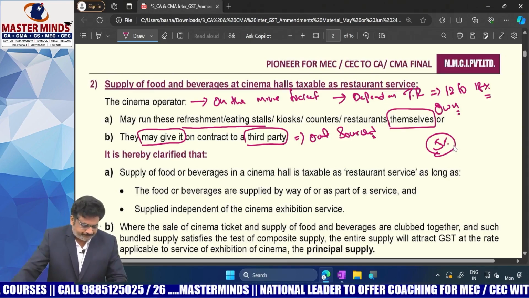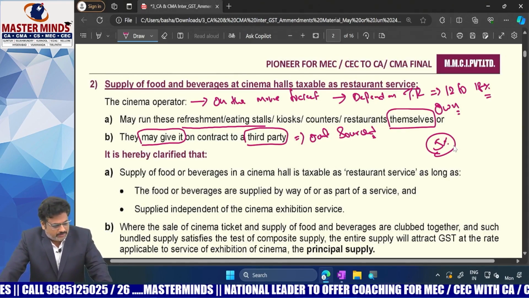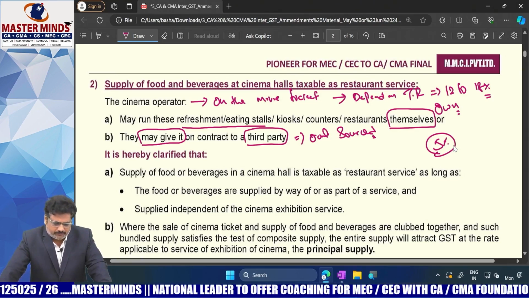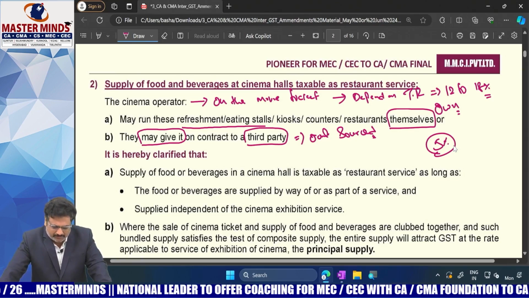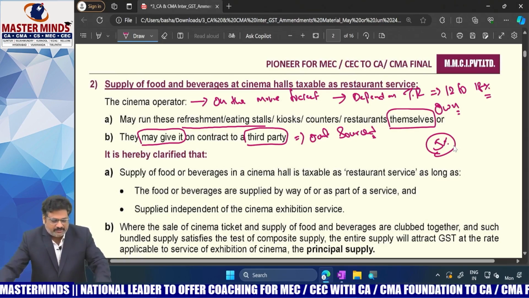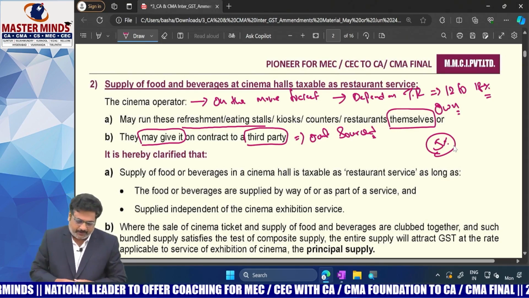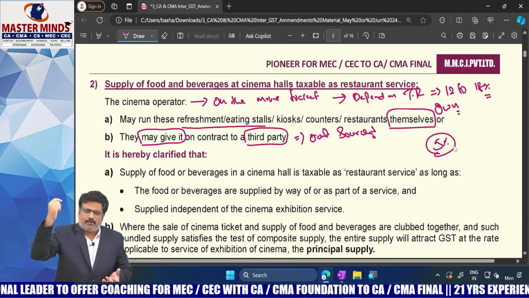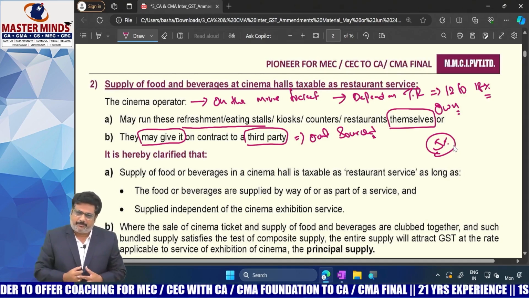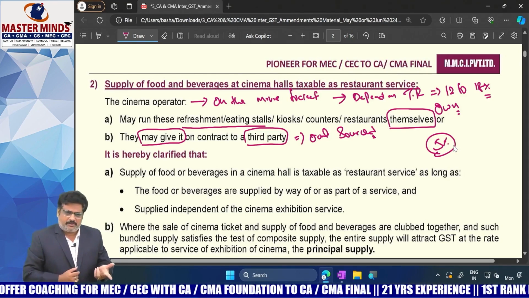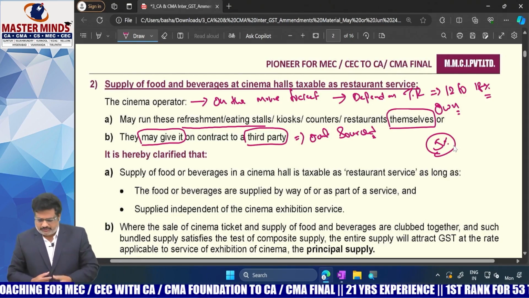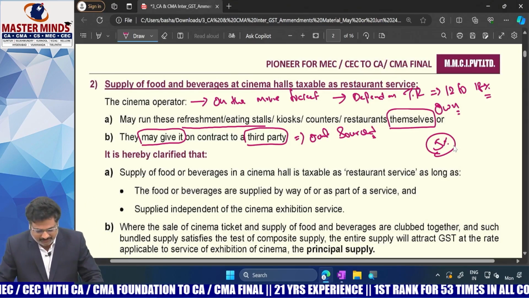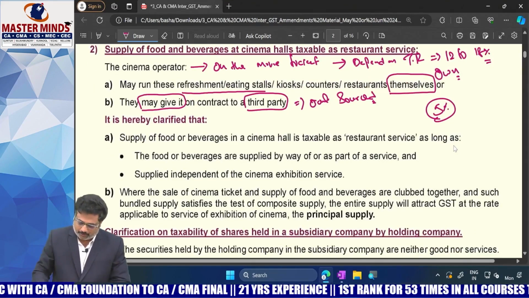And sometimes these movie theaters may supply the refreshments as part and parcel of the movie ticket, in combo packs. In those cases, obviously, it is liable to be paid along with movie tickets. So that's why the government needs a circular here. Therefore, a CBIC circular was issued regarding this.